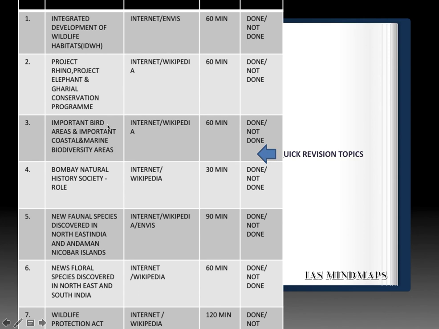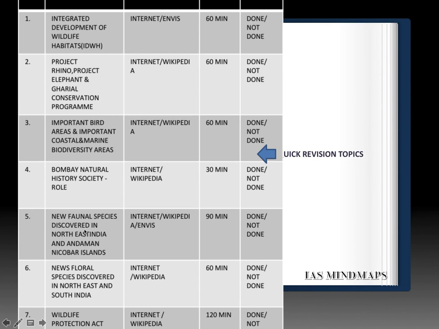Next, important bird areas and important coastal and marine biodiversity areas. So this topic was there in memorizing topics as well. I will say it is one of the most crucial topics for this year prelims. Please prepare micro notes over this topic. Next, role of Bombay Natural History Society, BNHS. Very crucial for this year. Wikipedia is a good source for it.